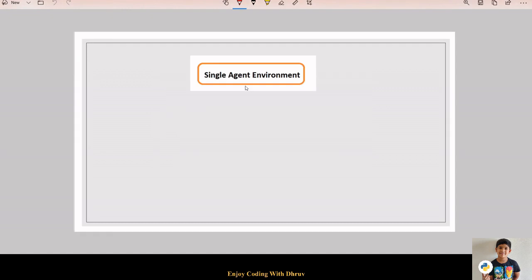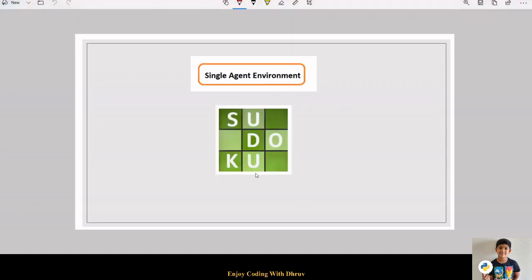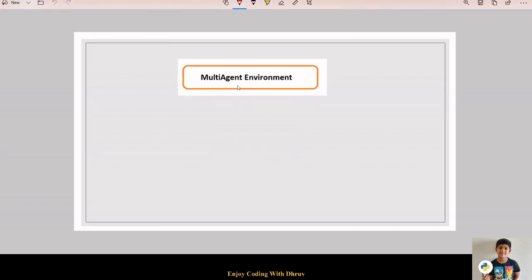If only one agent is involved in an environment and operating by itself, then such an environment is called single agent environment. Example is solving a Sudoku puzzle. In multi-agent environment, agents must work with other agents to achieve their goals.